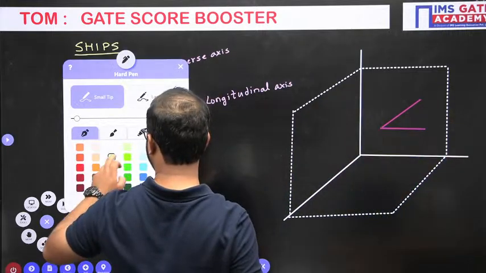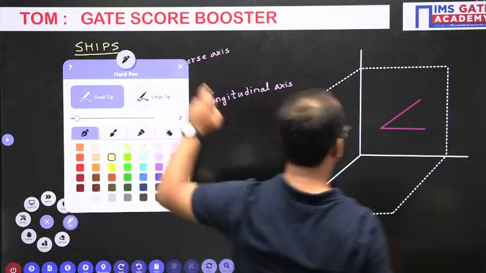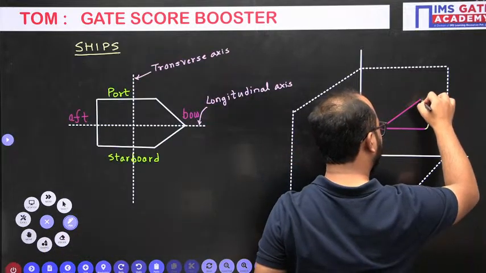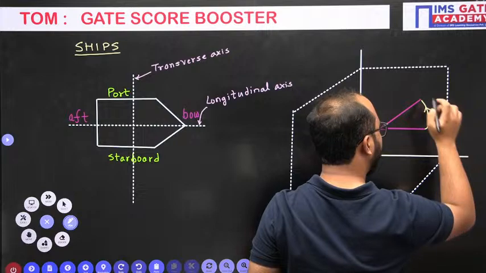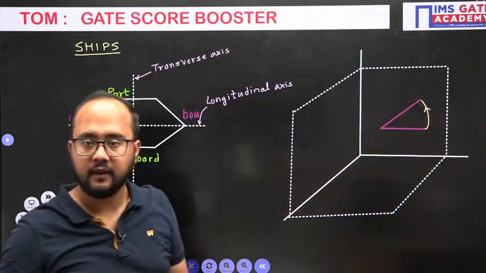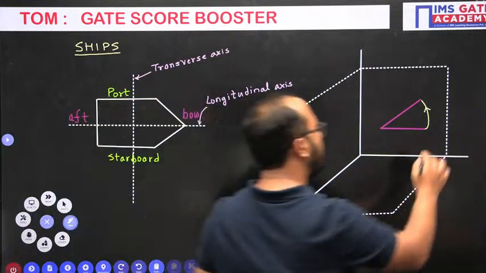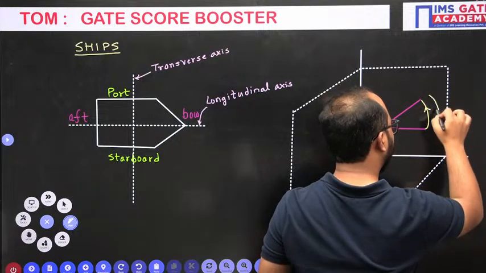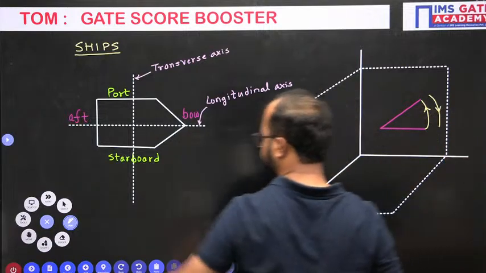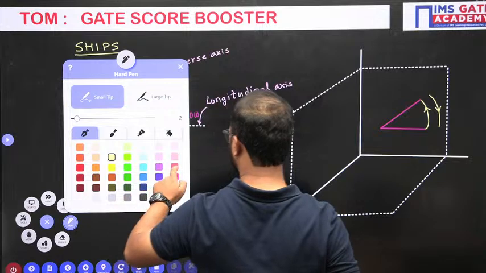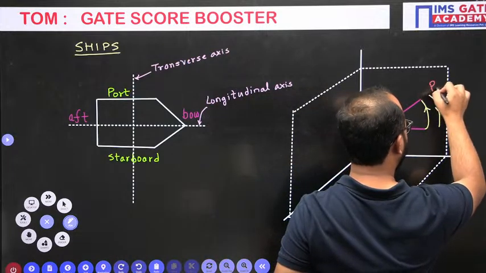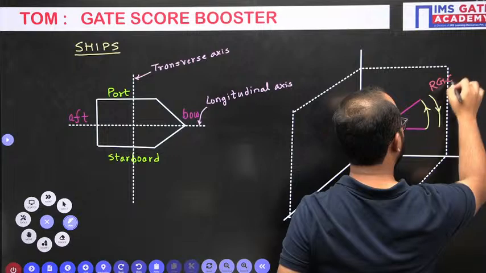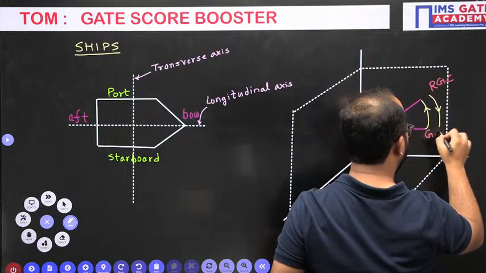Now, we have to understand some basic thing. Because of this rotation, there will be a gyroscopic couple involved. And as a reaction to that, there will be a reactive gyroscopic couple. So this is RGC, in short, and this is GC, gyroscopic couple.